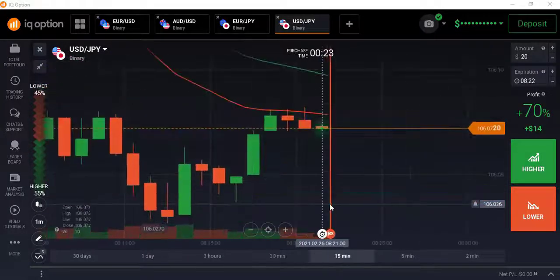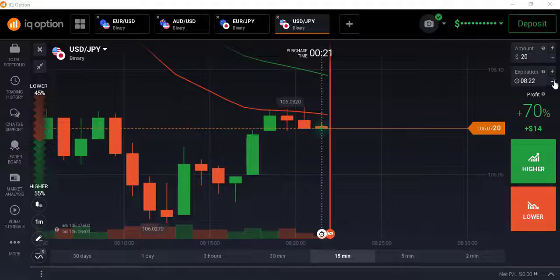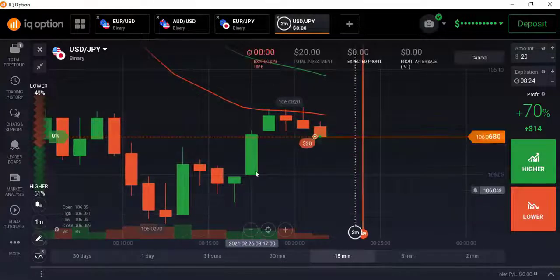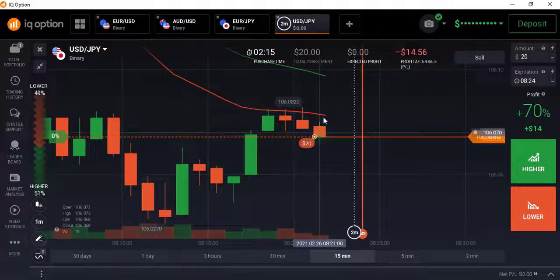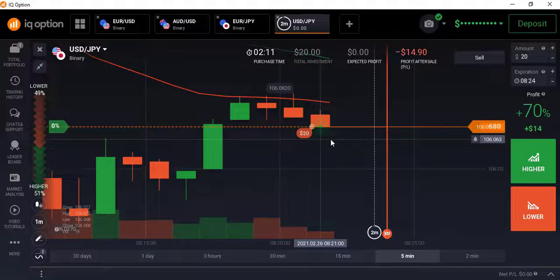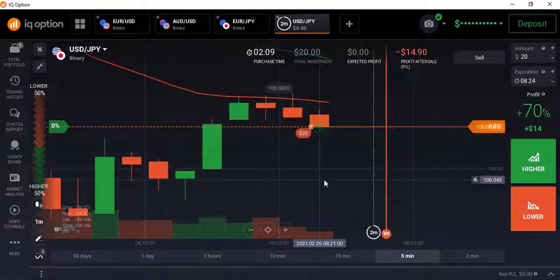If I get any signal, yes, I can go with the sellers for 3 minutes. So let's see what will happen here. This is my very late entry, but I think the market will close below my entry point after 3 minutes. So let's see what will happen here.